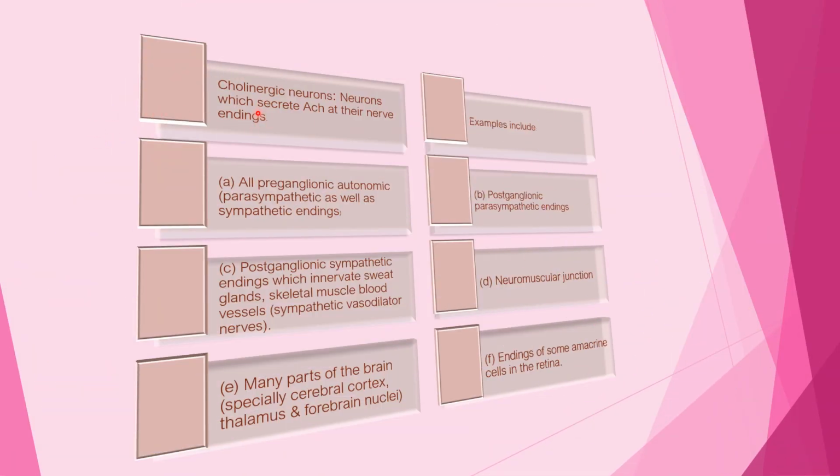So, cholinergic neurons are neurons which secrete acetylcholine at their nerve endings. Examples include all the preganglionic autonomic parasympathetic as well as sympathetic endings, postganglionic parasympathetic endings, postganglionic sympathetic endings which innervate the sweat glands, skeletal muscle blood vessels, meaning sympathetic vasodilator nerves, the neuromuscular junction, many parts of the brain, especially the cerebral cortex, thalamus and forebrain nuclei, and endings of some amacrine cells present in the retina.